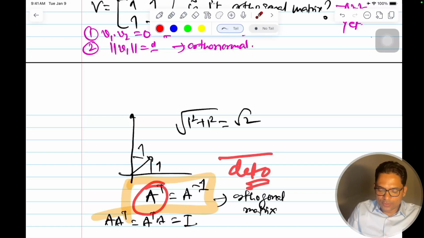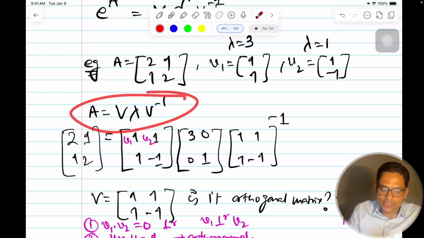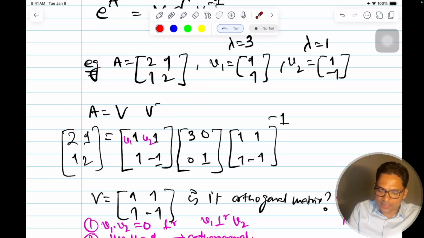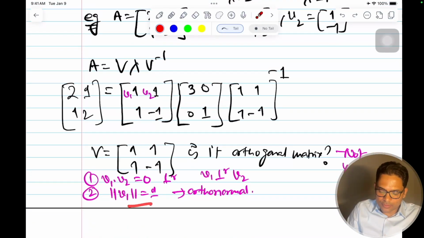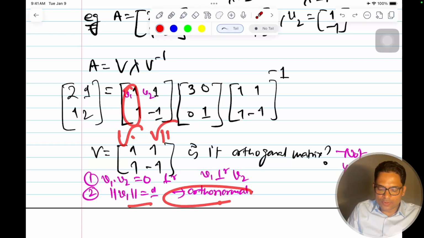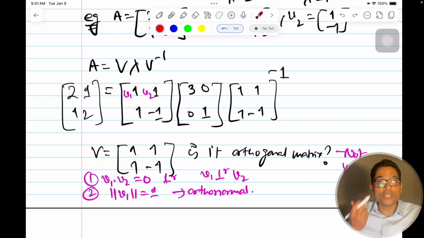So that's why we are moving to this transpose form. Here we have A is equal to V lambda V inverse. Somehow if I make this V transpose, and currently I have all the ingredients, the vectors are orthogonal to each other, but this matrix is not orthogonal. If we just divide all the vectors by their length, then finally it will become orthogonal, because all the vectors here will be unit length.